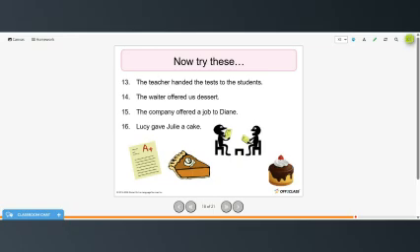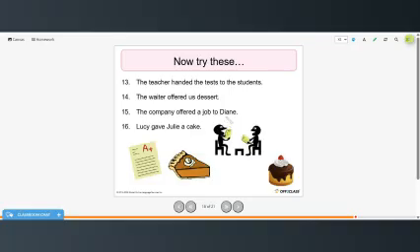The waiter offered us dessert. Dessert is the direct object. Us is the indirect object. Dessert was offered to us by the waiter. We were offered dessert by the waiter. And this one you would have to change us to we, because us is an object pronoun. And if you're making the object the subject in a passive sentence, you need to change to the subject pronoun we. So we were offered dessert by the waiter.